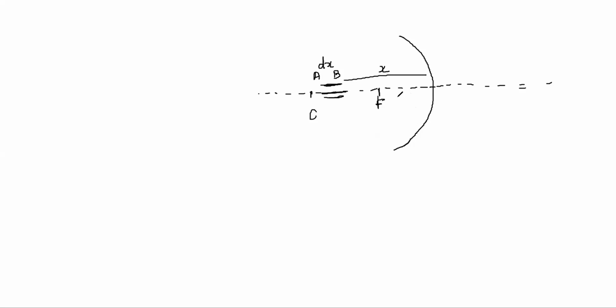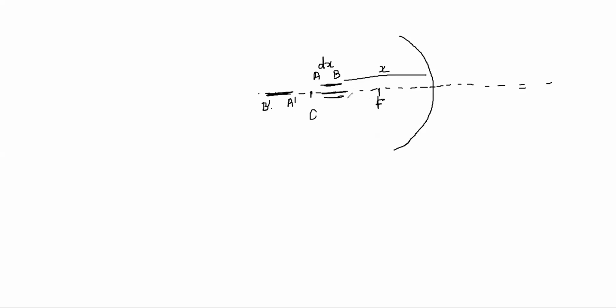So we can say that image will be formed somewhere here, A dash to B dash. Now why have I drawn A dash B dash like this? Because the B point was closer to the focus, no?